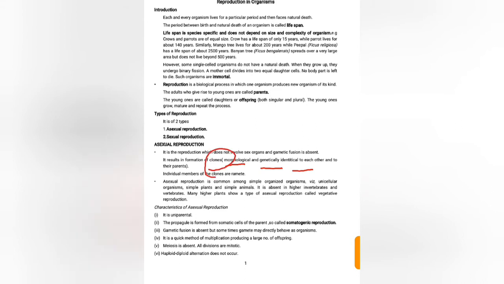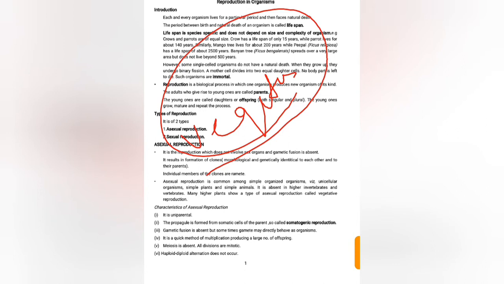These are called clones. Asexual reproduction is common among organisms like unicellular organisms, simple plants, and simple animals, but it is absent in higher vertebrates or higher plants. However, many higher plants show a type of asexual reproduction called vegetative reproduction. So vegetative reproduction is one of the asexual processes.